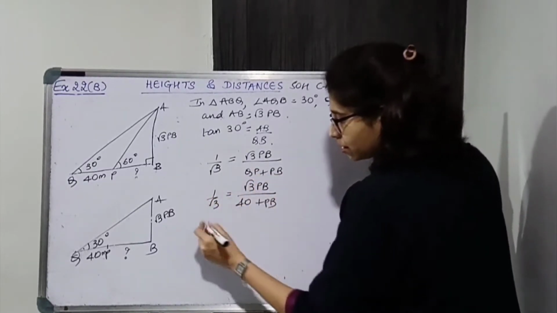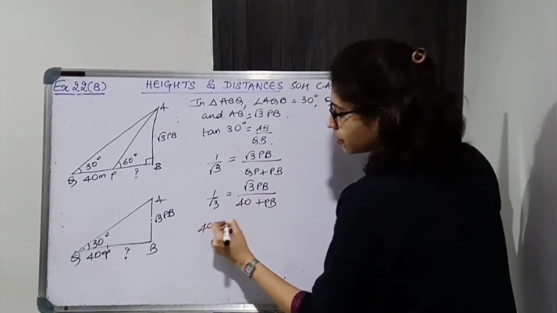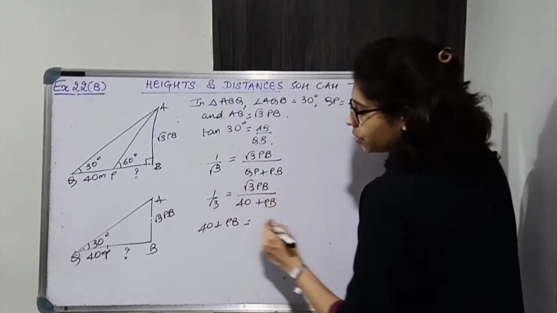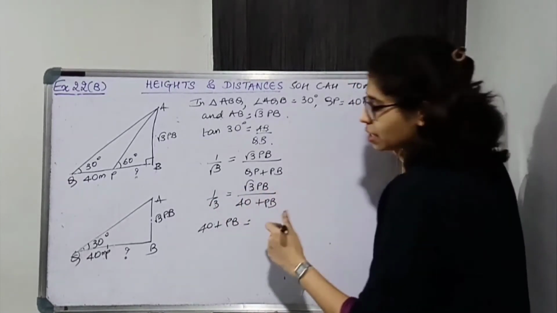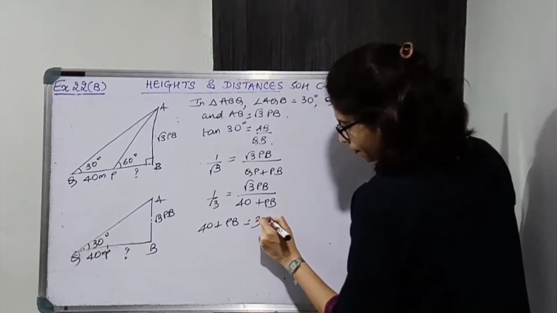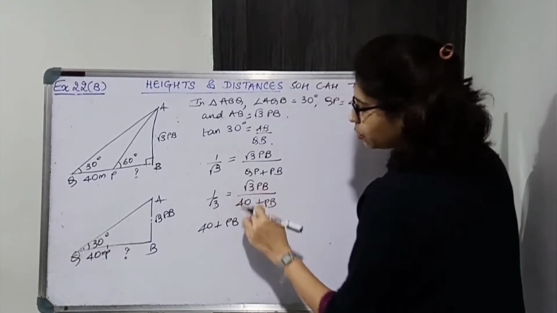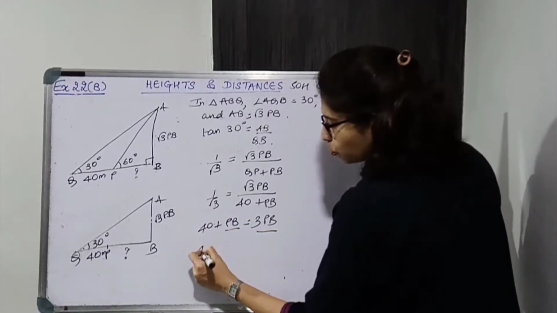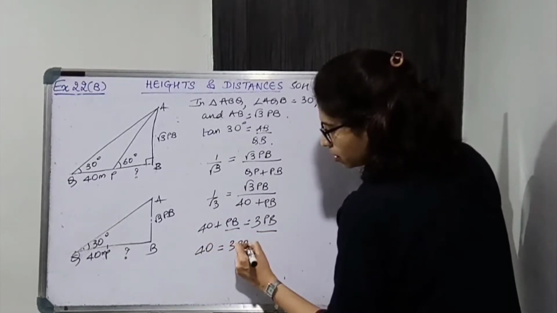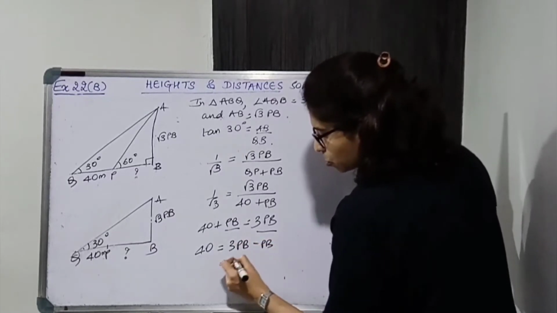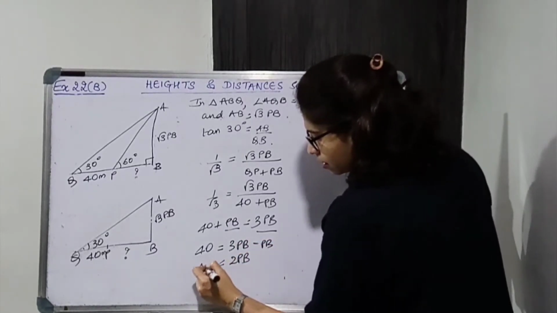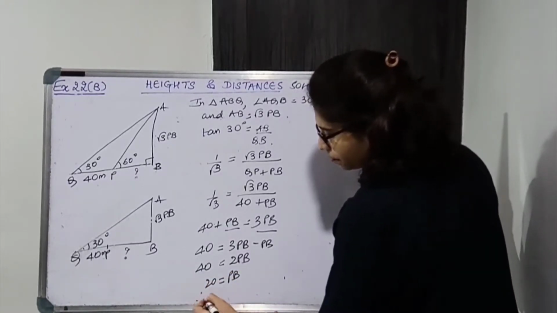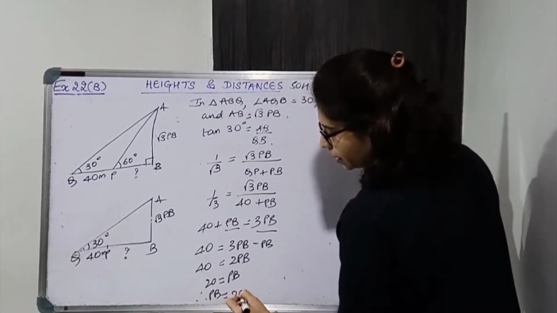Now cross multiply, 1 into this will give 40 plus PB only. √3 into √3, a square root of a number into the square root of the same number gives the number, into PB. So √3 into √3, 3 into PB. Bring like terms together, so 40 is equal to 3 PB minus PB, that is 2 PB. So PB is equal to 40 upon 2, that is 20. PB is equal to 20 meters.